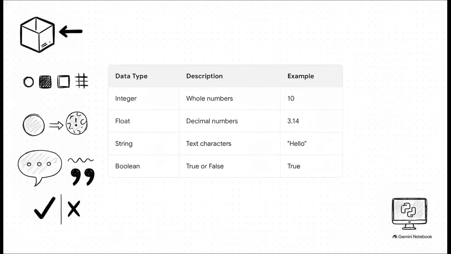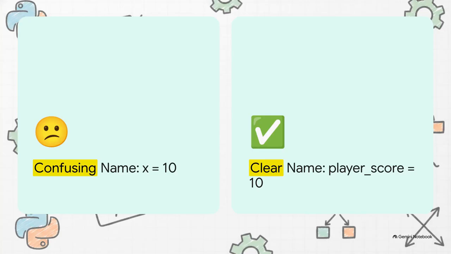And finally, a boolean, which only holds true or false values. Literally, every single time you create a variable container, you're filling it with one of these specific data types. Pretty straightforward, right? Now, what's really interesting here is how we choose to name those variable containers.